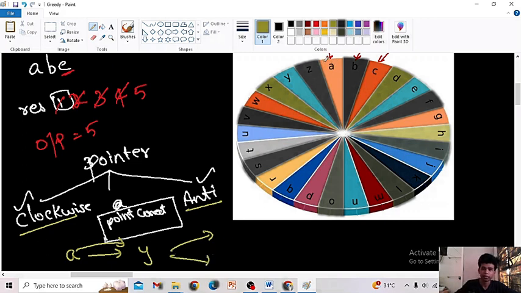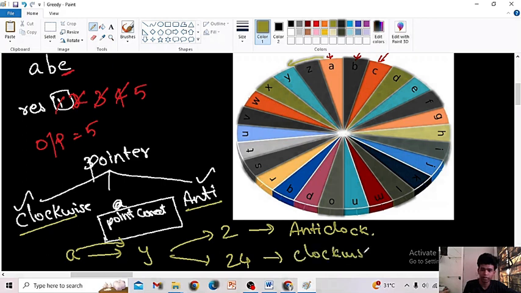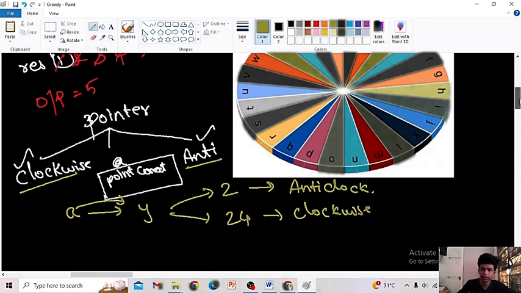If I move in the anti-clockwise direction, what is my result? It will be 1, 2, right? It will be 2 steps. If I move in the clockwise direction, what is my number of steps? It will be 1, 2, 3, 4, 5, 6, up to 24. It will be 24, right? So this is the anti-clockwise direction, and this is the clockwise direction. So just carefully observe this.